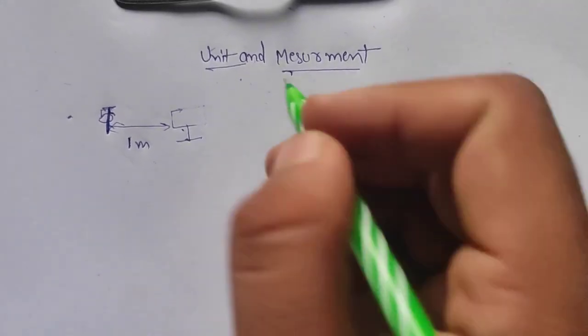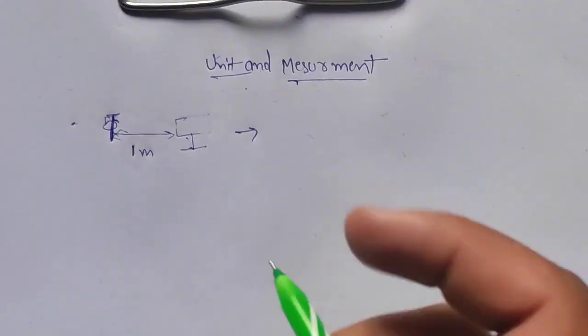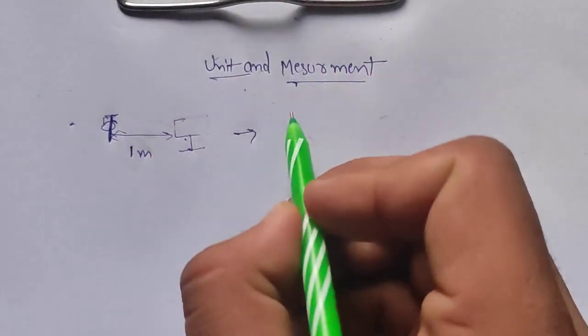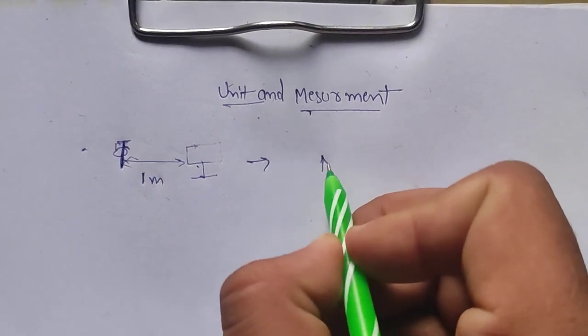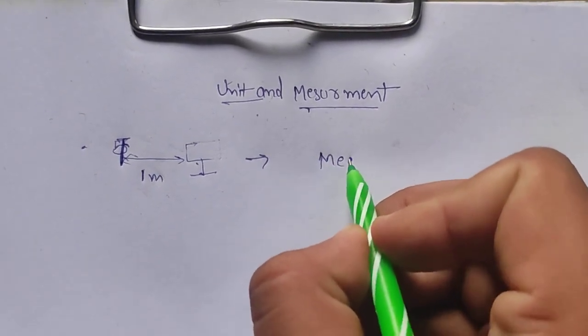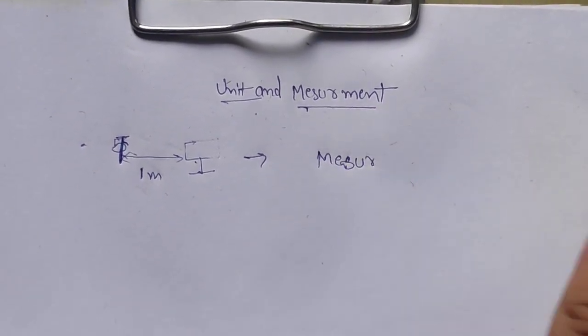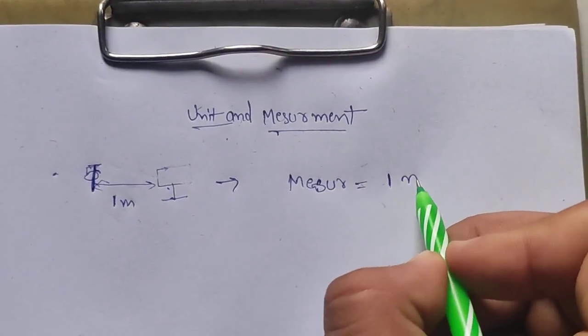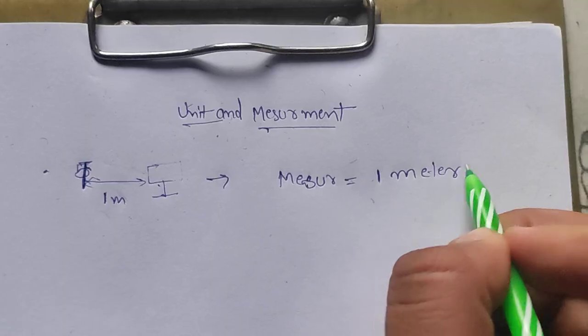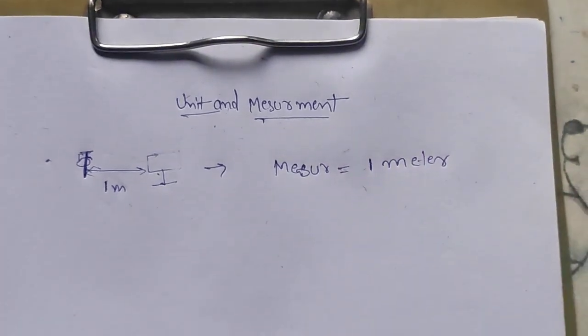So now we have determined something, which is the distance. Something is measured in terms of 1 and meter. So what do you understand by this?